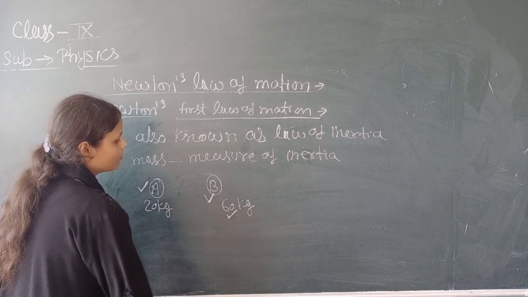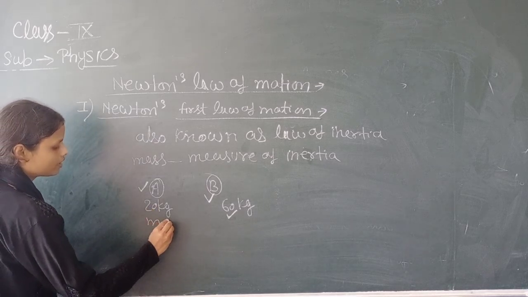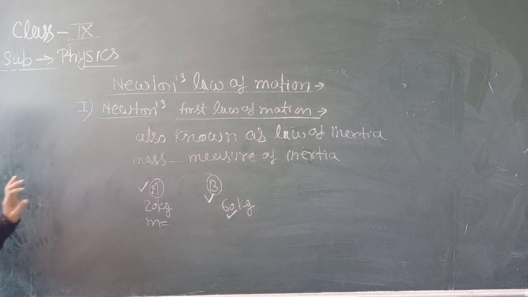The greater the mass, the greater its inertia will also be. And for mass m equal to 20 kg, it means it has a lesser inertia as compared to object B.